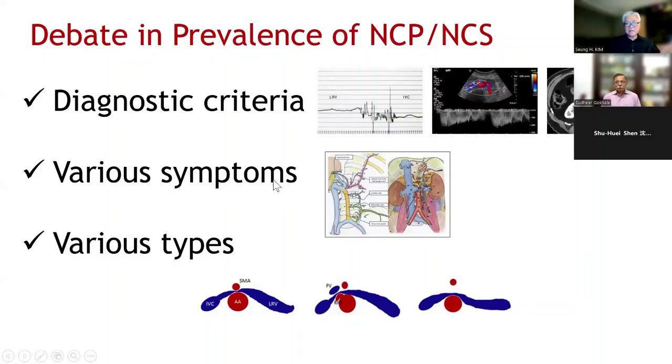I think a lot of various symptoms can occur in nutcracker. And they think that only type 1 is a nutcracker. In my experience, type 2 or type 3 and other types are more common. That's probably the underlying cause of the debate existing on the prevalence of nutcracker.